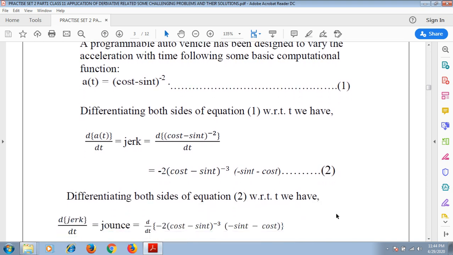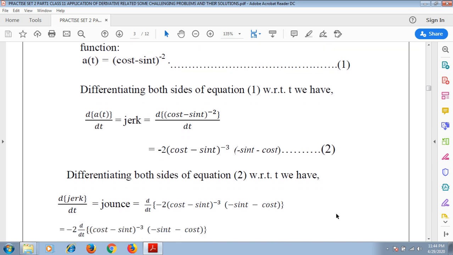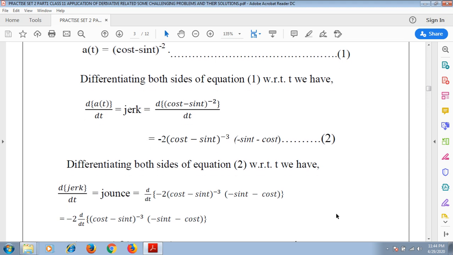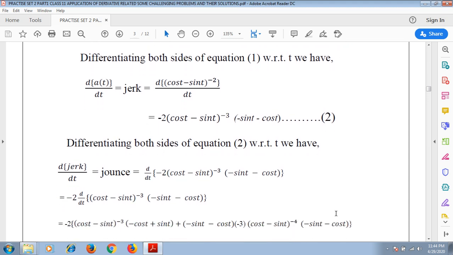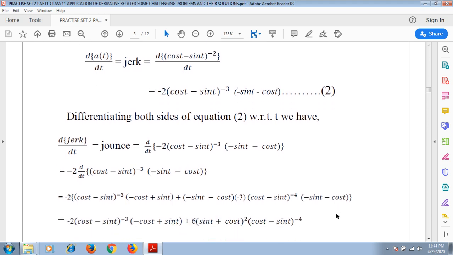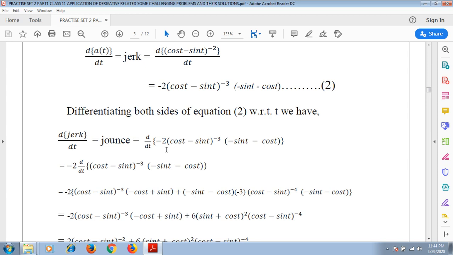Again, we need to find the jump. So we need to again differentiate jerk with respect to time. Okay, so d/dt of jerk equals jump equals d/dt of minus 2 (cos t minus sin t) to the power minus 3 into (minus sin t minus cos t). Since minus 2 is a constant or coefficient, it comes out of the bracket. So minus 2 into d/dt of the remaining part, (cos t minus sin t) to the power minus 3 into (minus sin t minus cos t).